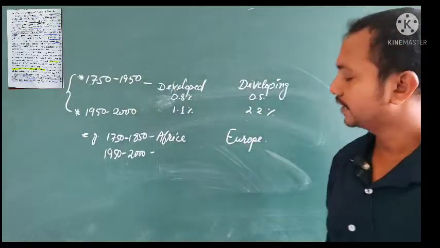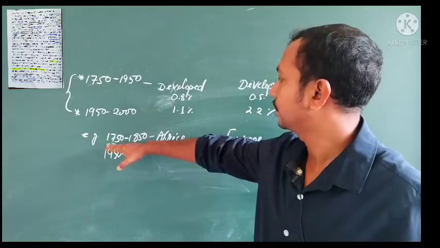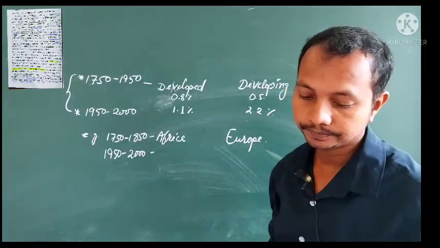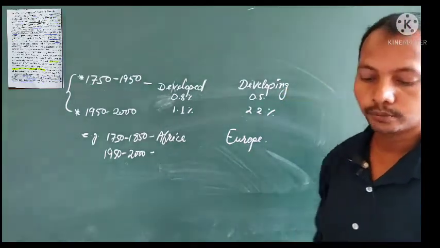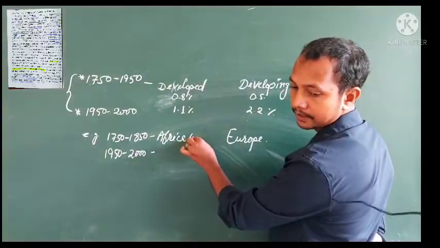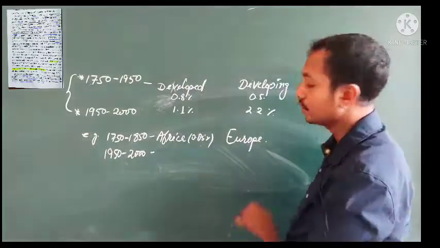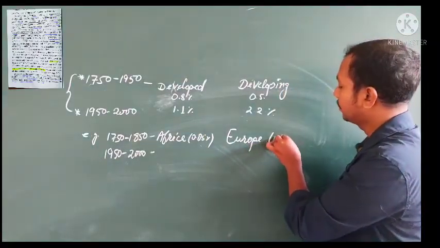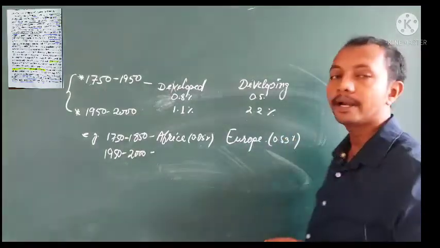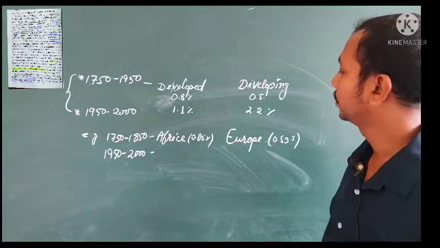One example is taken continent-wise to make it clear. From 1750 to 1850, two places are taken, Africa and Europe. In Africa during this time the growth rate was 0.05 percent, and in Europe it was 0.53 percent. That means Europe had more growth rate.